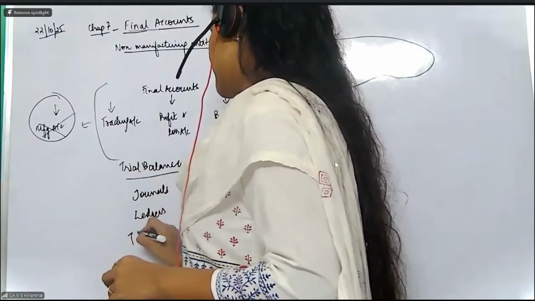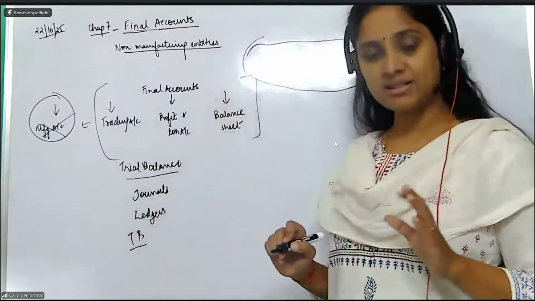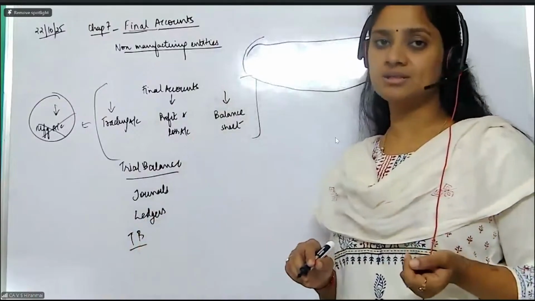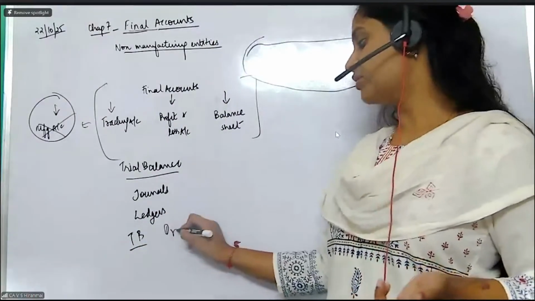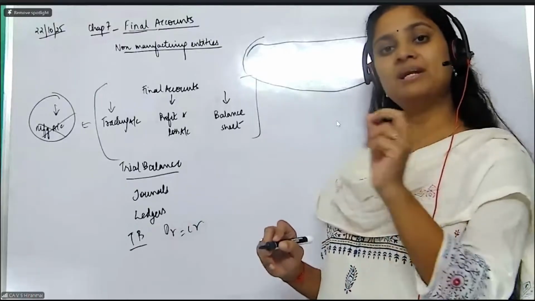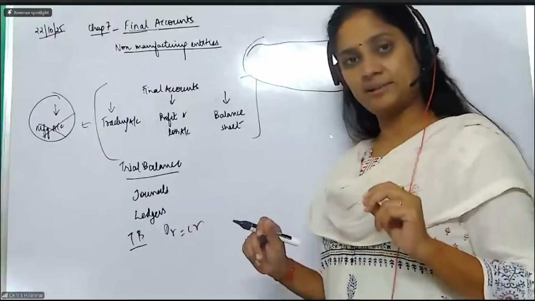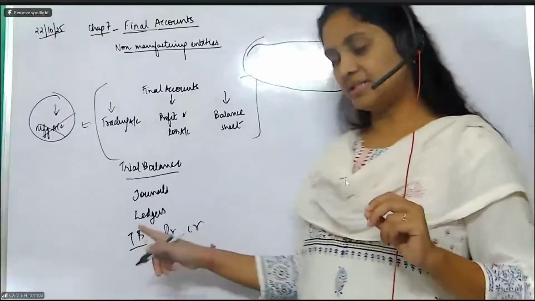And then you will be preparing your trial balance. Trial balance is a statement that checks the arithmetical accuracy. Meaning, whether all your debit matches with the credit. Because we follow the double entry system of bookkeeping. For every debit, we write there is a credit. Correct? So that is done by the trial balance.